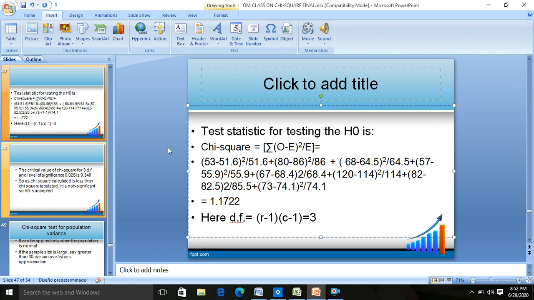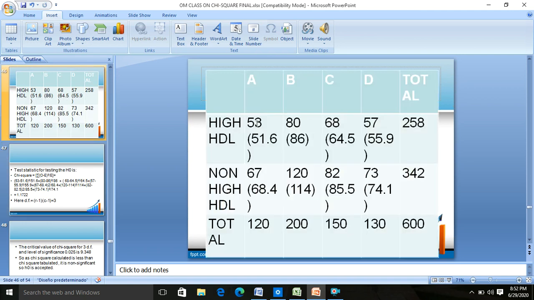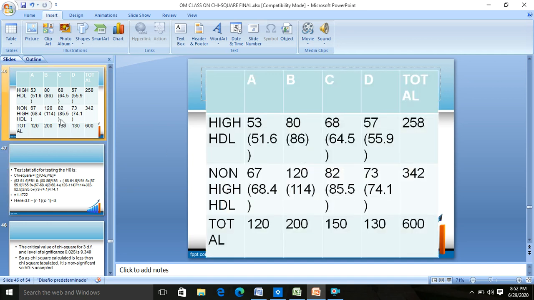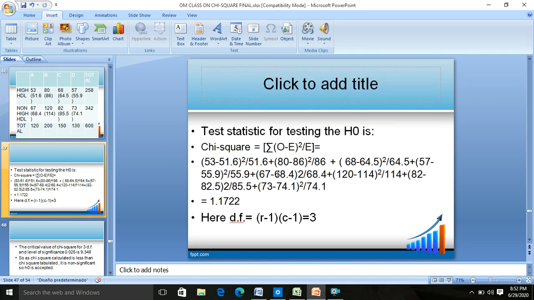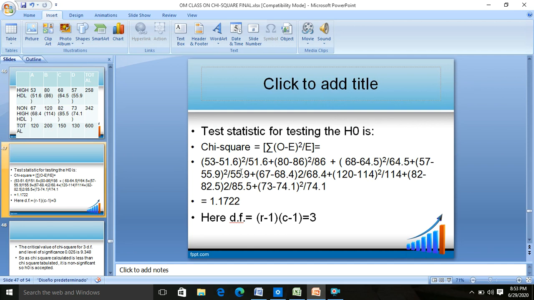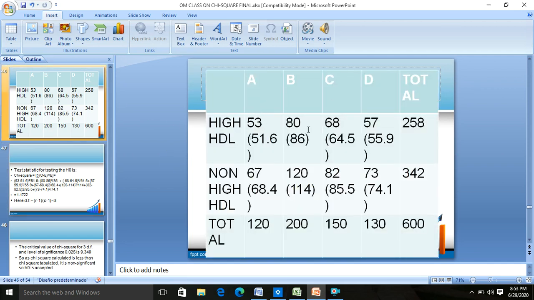Which is equal to what? (53 minus 51.6) whole square upon 51.6, plus (80 minus 86) whole square upon 86, plus (68 minus 64.5) whole square upon 64.5, plus (57 minus 55.9) whole square upon 55.9, and so on. This is how you get (O minus E) whole square upon E. So you will have a total of 8 terms of (O minus E) whole square upon E.